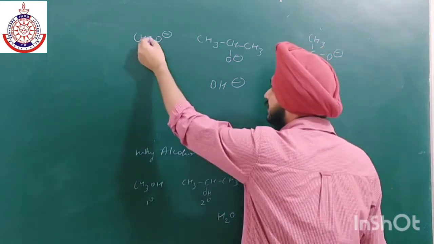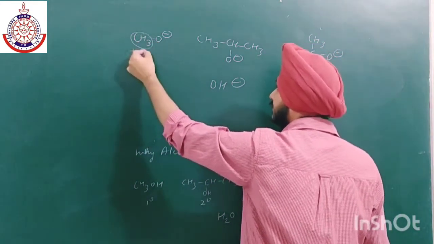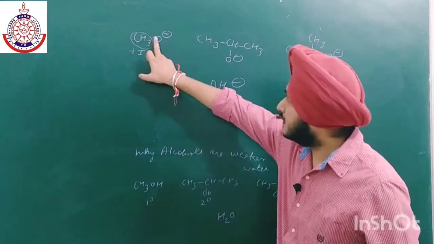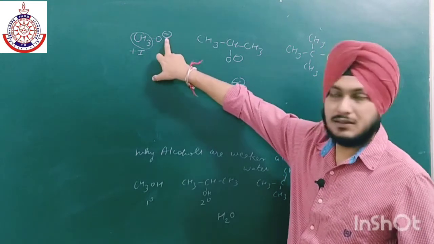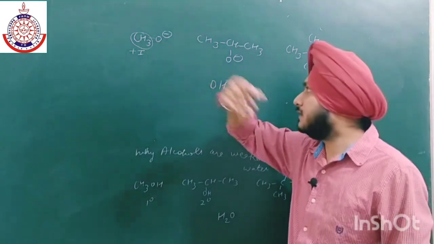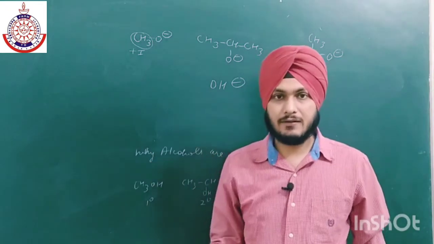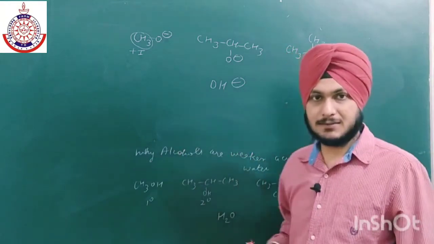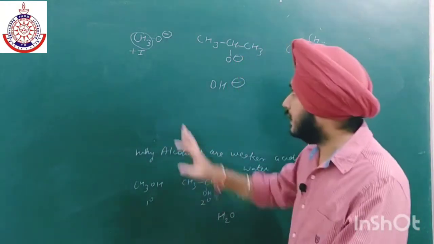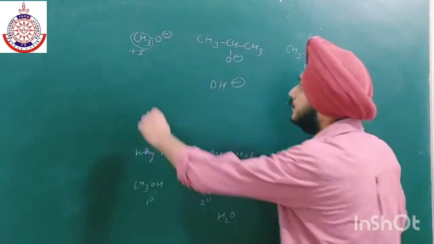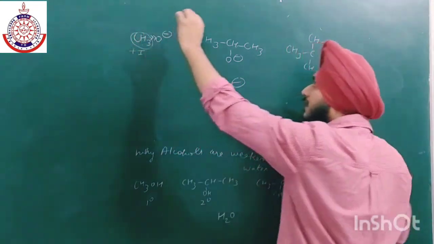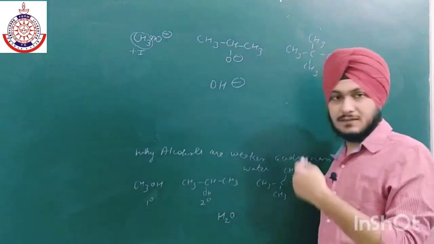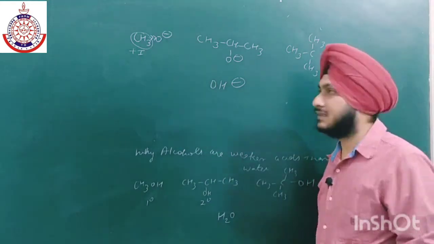Now if we talk about this group, CH3 group is a plus I group, and plus I groups donate electron density. So if they donate electron density to O, then their negative charge will increase. If the negative charge increases, they will become more unstable. So we want that this negative charge will reduce. एक charged species जो है वो ज़्यादा unstable होती है. But due to the plus I effect of CH3, they will increase the electron density and the negative charge will intensify, so it will destabilize.